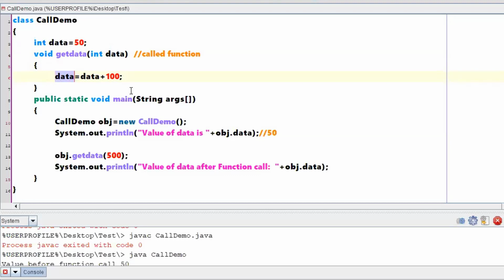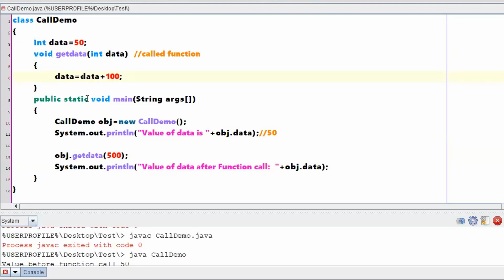When it is the local variable data, can I say that its scope is restricted to only these braces? Yes, its scope has been restricted to only those braces. That means whatever 500 you passed has been copied and modified to 600, but that change to 600 you are not carrying anywhere, right?